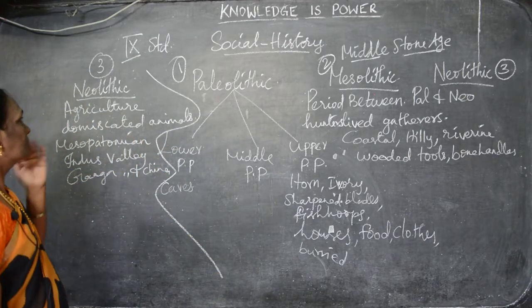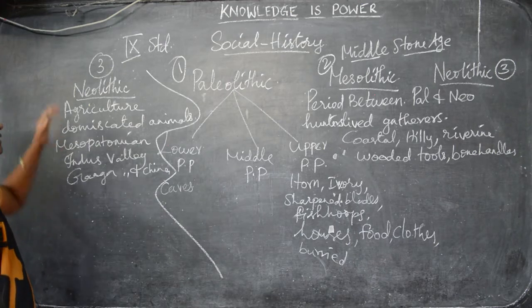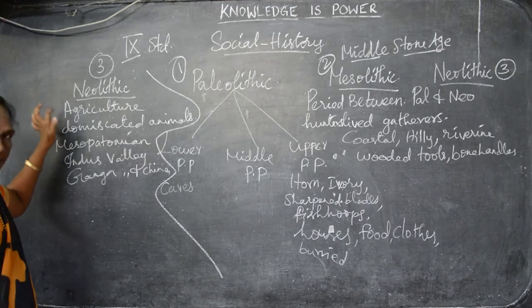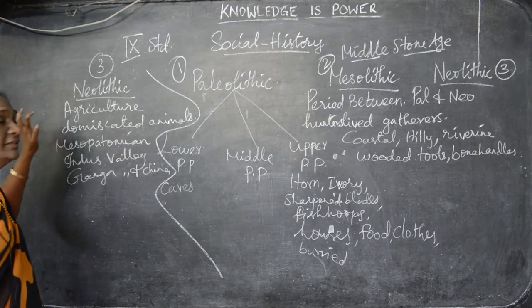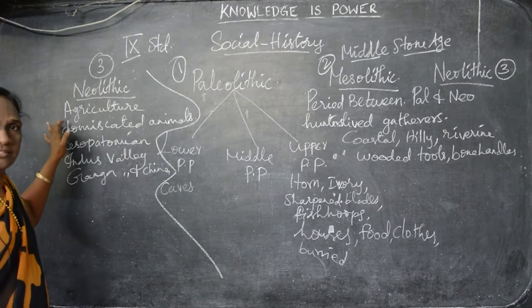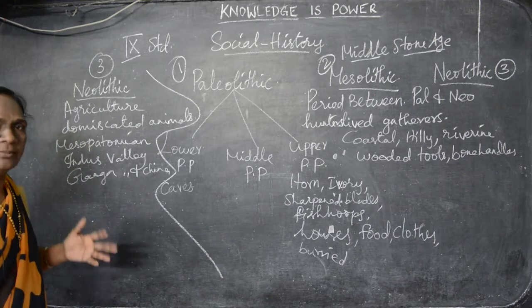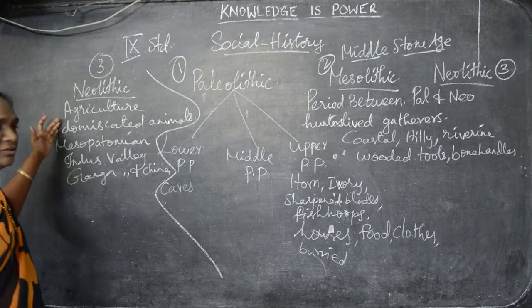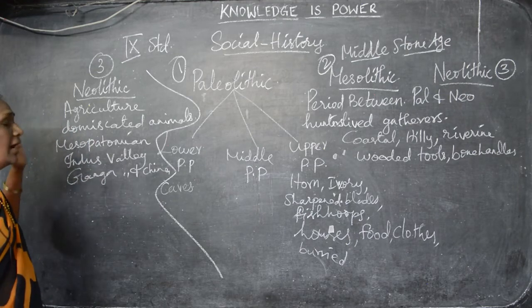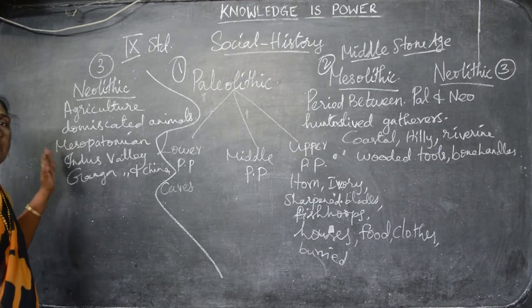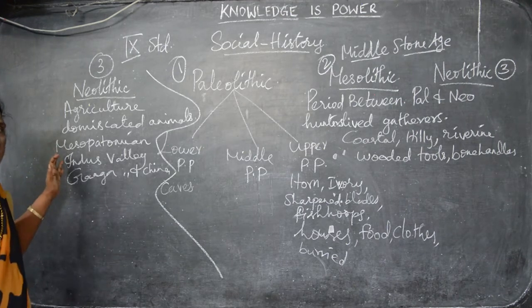So, this is Neolithic period. The people started to do agriculture, understand, and they domesticated animals. They started to pet animals, as we see at home, we raise them. They started to domesticate the animals, and where can we see these people? They lived in the Mesopotamian river valleys.